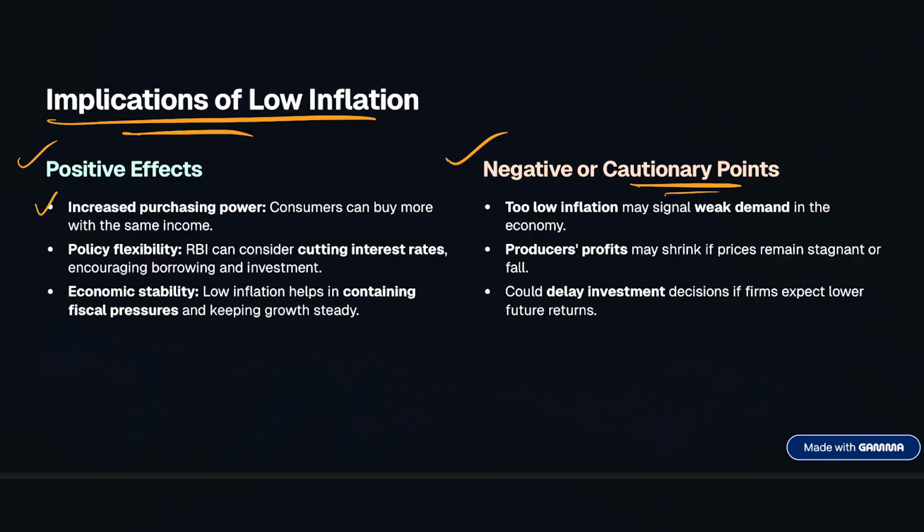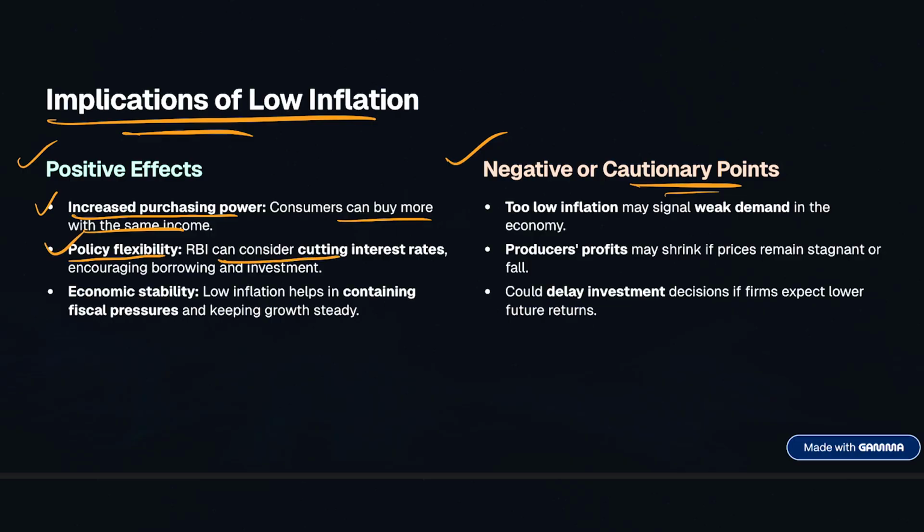First is with respect to the positive, it increases the purchasing power, right? Consumers can now buy more with the same income, because when prices rise very slowly, people can buy more goods and services with the same amount of money. For example, if your salary stays same but prices of food and fuel don't rise, your real income increases, right? You feel richer. And second is the policy flexibility.